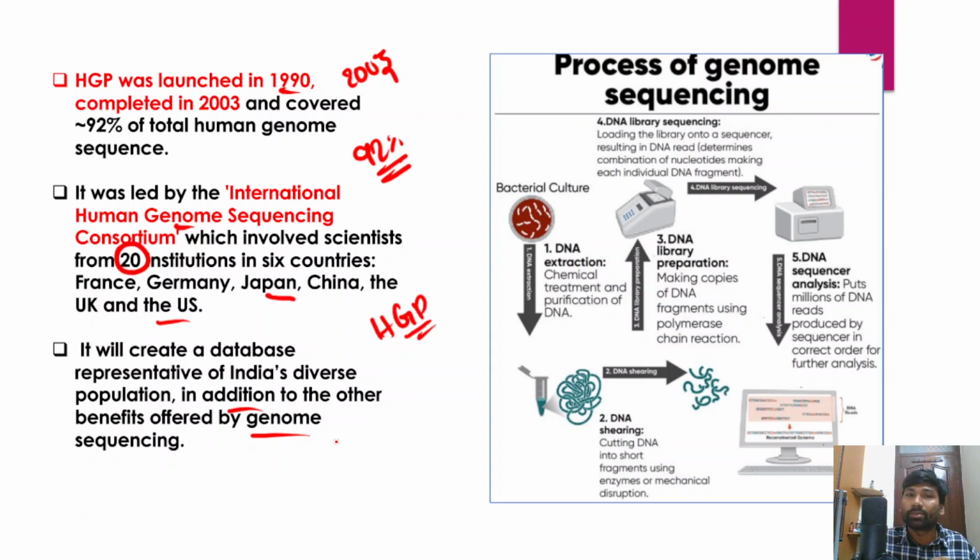I've already told you the benefits of human genome sequencing: vaccine manufacturing, design of drugs, pharma industry, and also finding clinical cures for new genetic diseases. So it has a lot of advantages, a lot of benefits. Because of that reason, countries and at the international level also human genome sequencing is being done. So these are the processes involved in human genome sequencing. This is not that important, so you can just pause it and go through it.